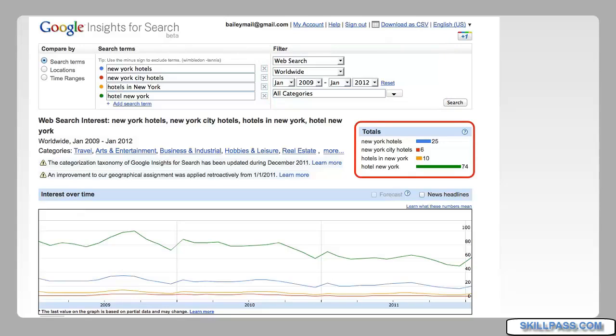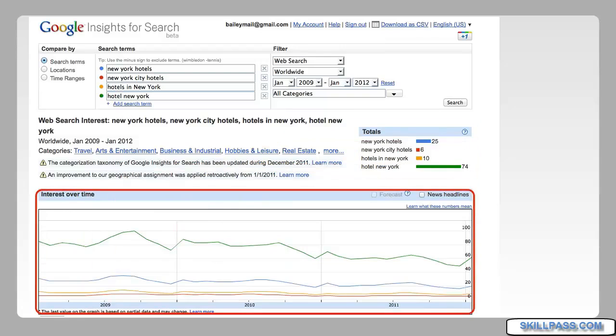Well, the first insight that it gives us is that the phrase Hotel New York is searched on many more times than the rest of the keywords. So comparatively, there are many more searches for that word on Google. However, when we compare over time, we see that each of the terms has a specific trend. It increases at specific times of the year, and it decreases at specific times of the year. And for the last 3 years, we can see that the trend is very similar, so we can predict it. We know that it's going to happen. We know there are going to be more searches at the beginning of the year than at the end of the year.